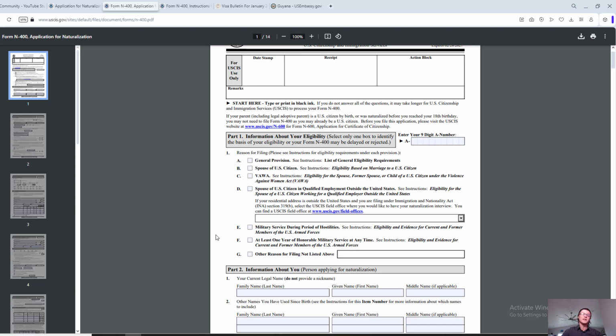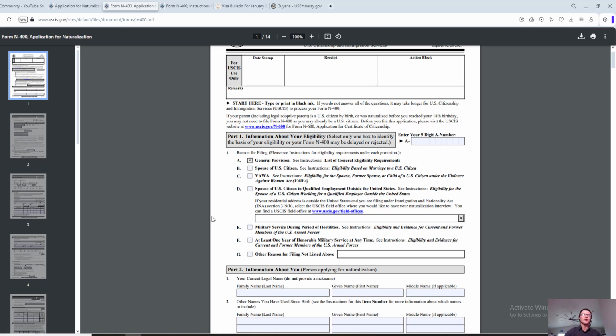So as you've guessed, most of the time, and in our example that we're using, John Doe, a person who came here based on family reunification, let's say he's a brother. His brother petitioned for him. He came, and now he's been here for 5 years as a permanent resident. So now he's applying for naturalization. General provisions. Boom. There, that's what we select.